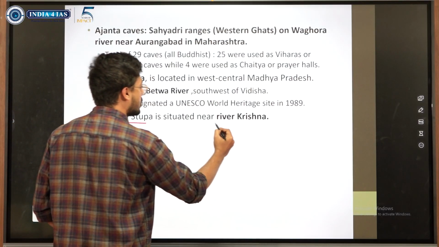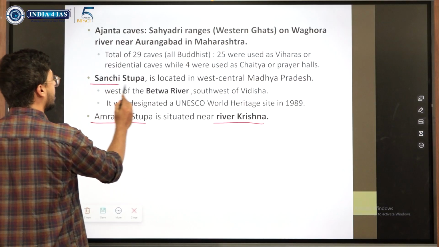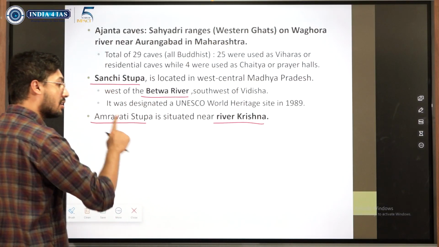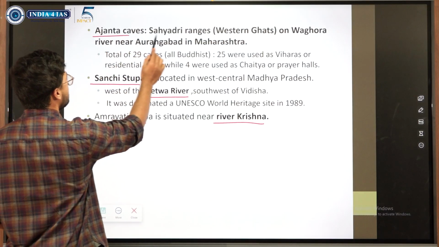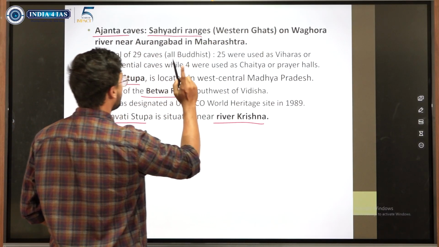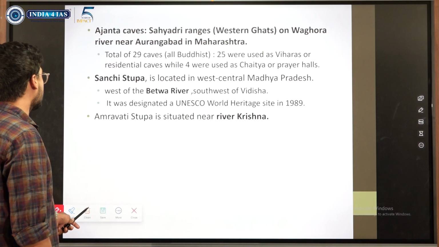Amaravati stupa, like I said, is situated close to Krishna river. Sanchi stupa is located close to Betwa river and not the one which they had given. So Ajanta caves comes in Sahyadri range and close to Wagora river. So one more thing about Ajanta caves.